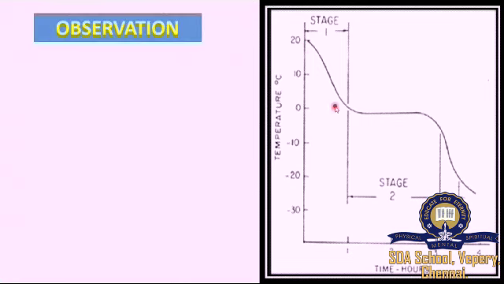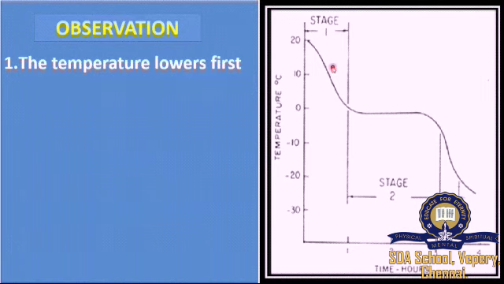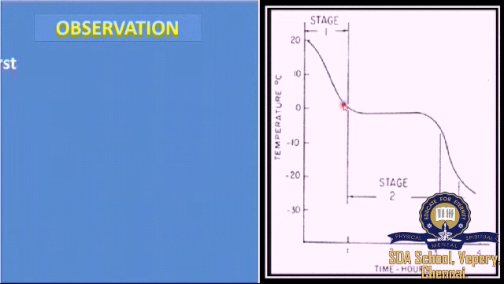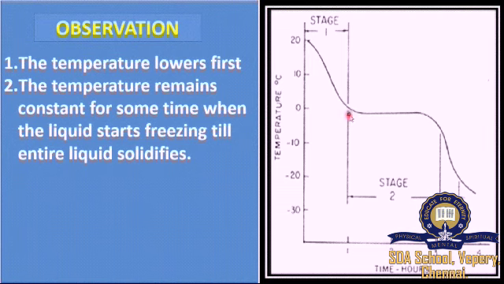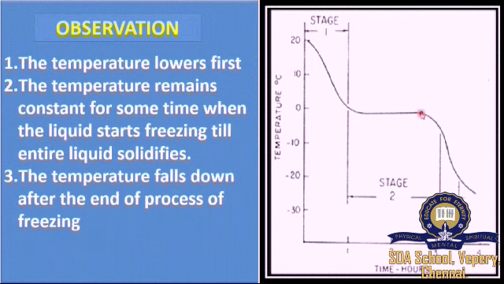In a graph we can observe that the temperature lowers first because of the cooling process, right? After some time, the temperature remains constant for some time. That's where the freezing starts and the freezing ends here. So the temperature remains constant when the liquid starts freezing till the entire liquid solidifies. After the solidification process, the temperature falls down. So, during the freezing process, there is no falling down of the temperature.